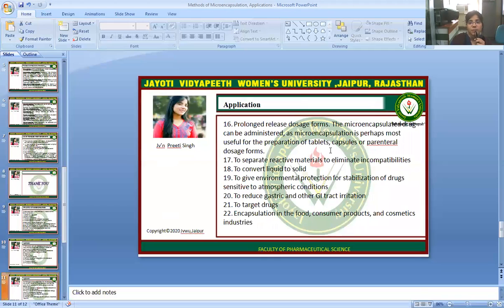Microencapsulation is perhaps most useful for the preparation of tablet, capsule, or parenteral dosage forms. It is used to separate reactive materials, to eliminate incompatibilities, to convert liquid to solid, to give environmental protection for stabilization of drugs sensitive to atmospheric conditions, to reduce gastric and other GI tract irritation, to target drugs, and for encapsulation in the food, consumer products, and cosmetic industries.